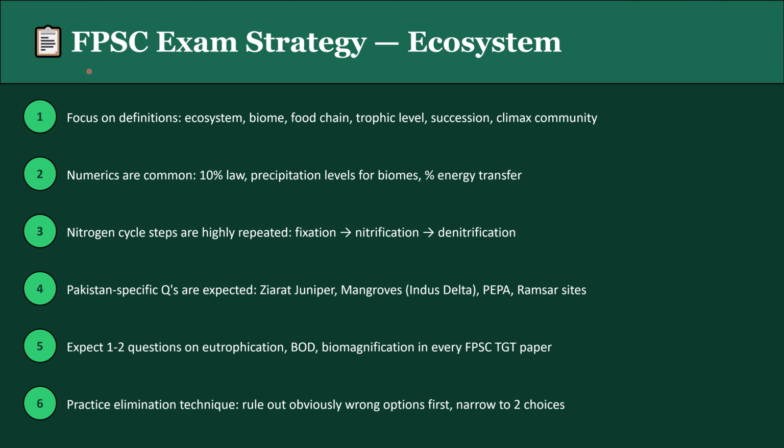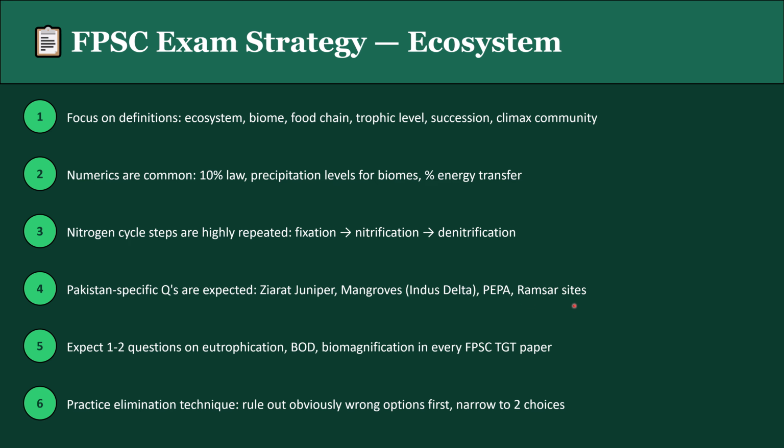At last, here are some FPSC exam strategies related to ecosystem. First, focus on definitions: ecosystem, biome, food chain, trophic level, succession, climax community. Two, numerics are common: 10% law, precipitation level for biomes, percentage of energy transfer. Number three, nitrogen cycle steps are highly repeated: fixation, nitrification, denitrification. Four, Pakistan-specific cues are expected: Ziarat juniper, mangroves, Indus Delta,